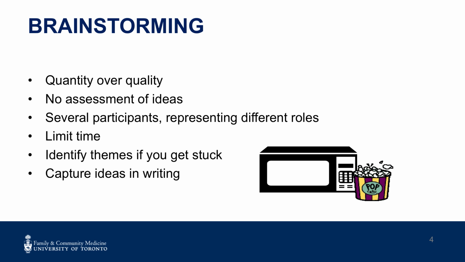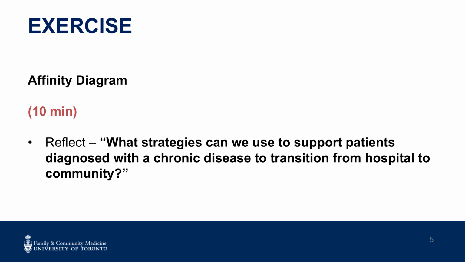If people have a hard time getting started, identify themes. Gather ideas around a particular change concept or step in the process, and write the ideas down, all of them. Using the space provided in your workbook, think about the strategies that can be used to support patients to transition from hospital to community. As you list the strategies, begin to cluster them with similar or related strategies.